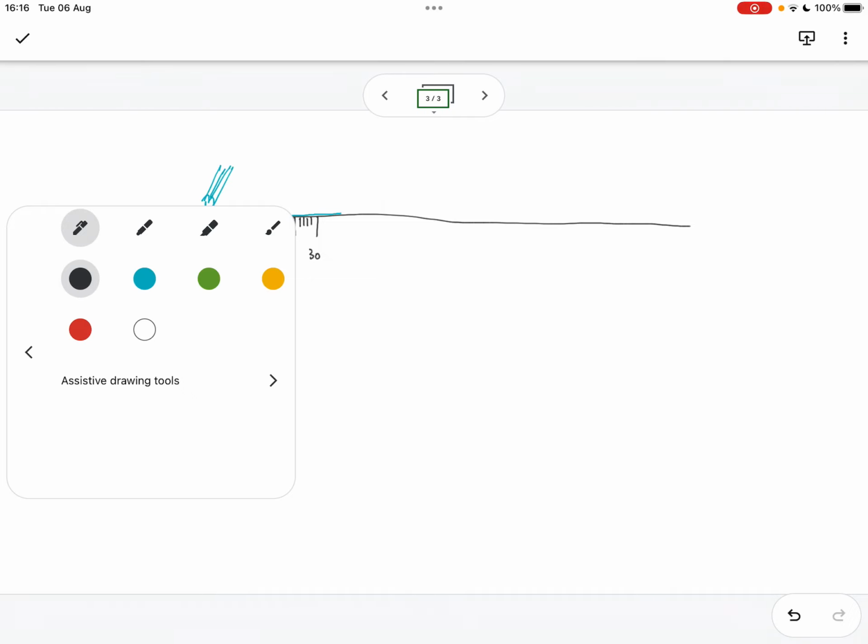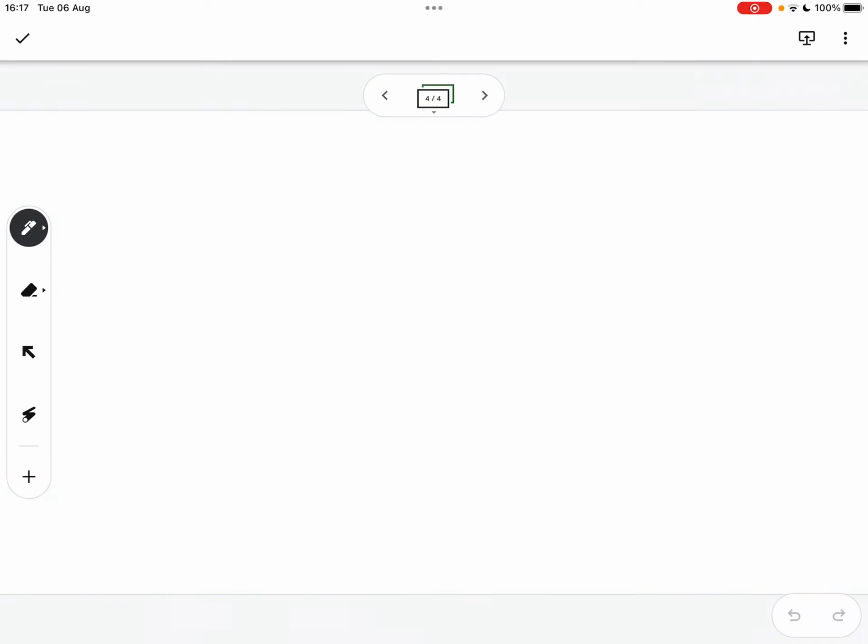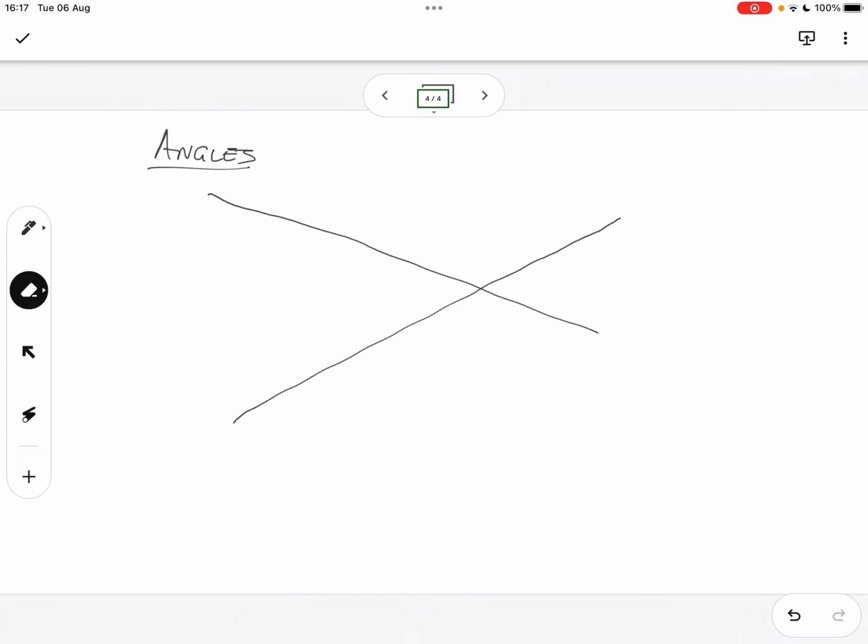Then the next part. What is the next part about? An angle is made when two lines meet at a point. Okay, so we have a line. So angles, not angels, angles. A line would go this way and another line would go that way. It's made when two lines meet at a point. So here's the point where they meet.